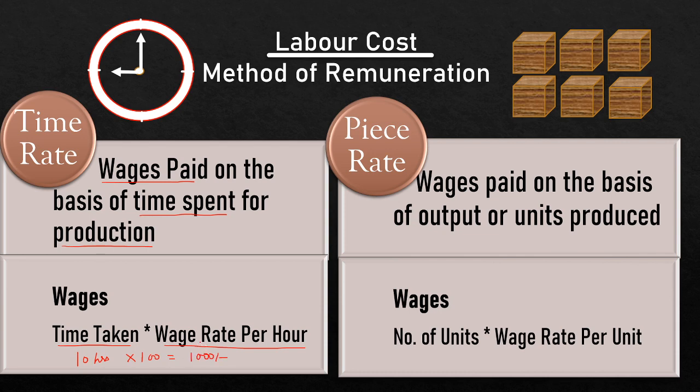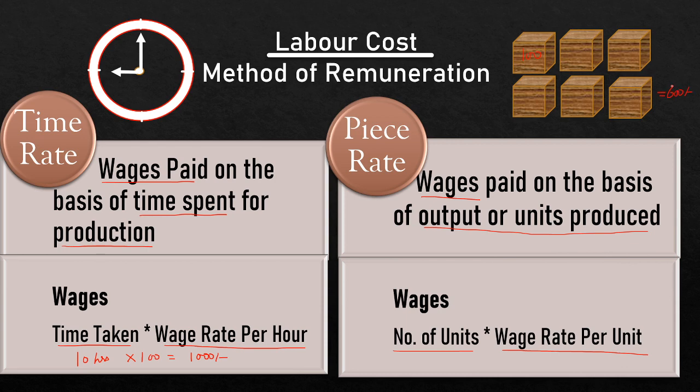Another method is the piece rate system. Here wages are paid on the basis of output, or units produced by the worker. To calculate wages, the formula is number of units multiplied by wage rate per unit. Here, if the worker manufactured 1 unit, then the company pays him 100 rupees. So if he manufactures 6 units, his total wages under the piece rate system is 600 rupees.